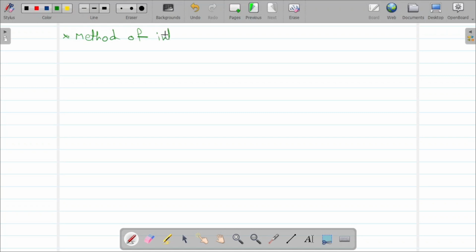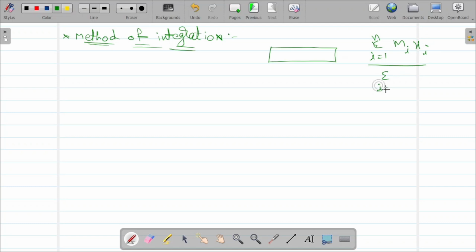Method of integration. So for discrete particles, the method of integration can be done for mass distribution. Okay, continuous mass distribution. Let's take one rod or different particles. Now what is the formula for center of mass? Summation i equal to 1 to n, m_i x_i by summation i equal to 1 to n, m_i, right? So this is the formula for discrete particles to find the center of mass.